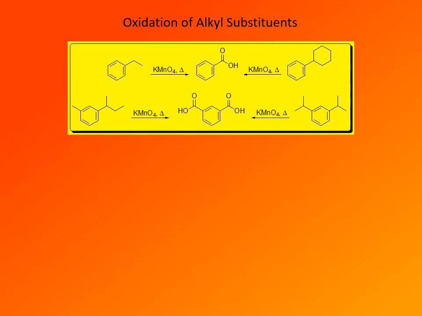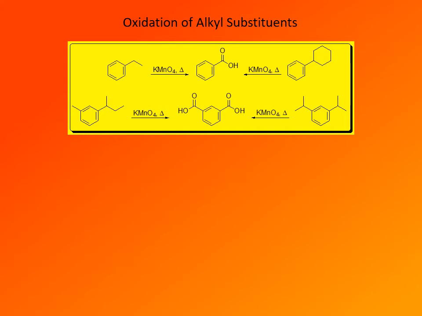Are they ortho, meta, or para to each other, or if it's a tri- or tetrasubstituted benzene, is it a 1,2,3, 1,3,5, 1,2,4, or whatever substitution pattern? That could easily be determined from the melting point of the corresponding acid, because all of them have different melting points, and all those carboxylic acids were known, and their melting points were available in tables.